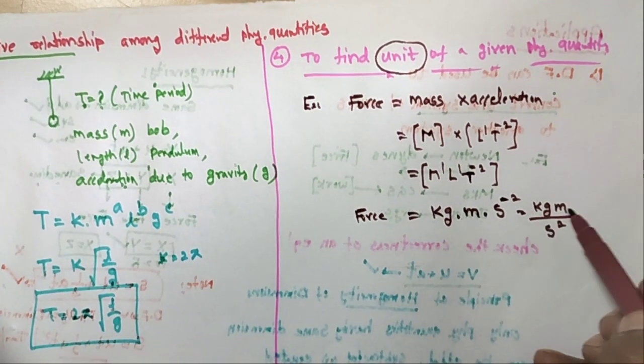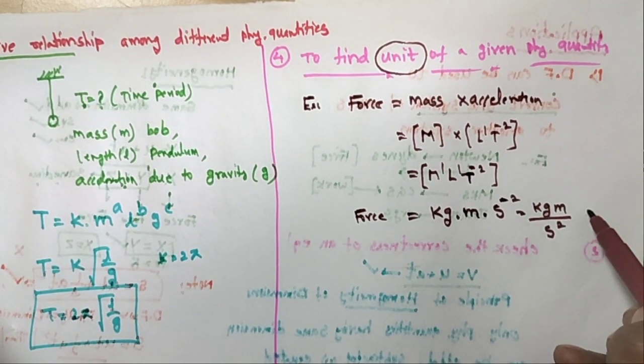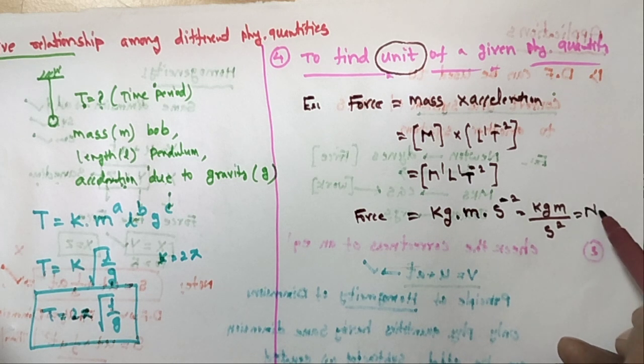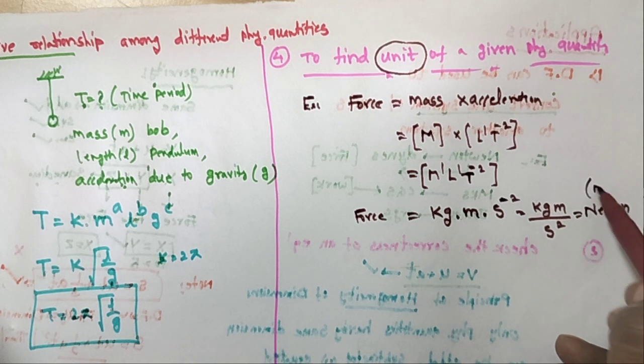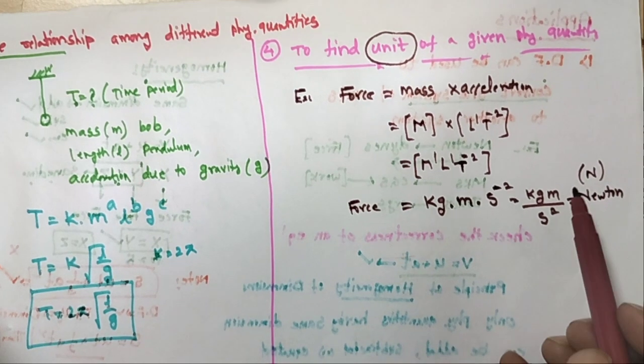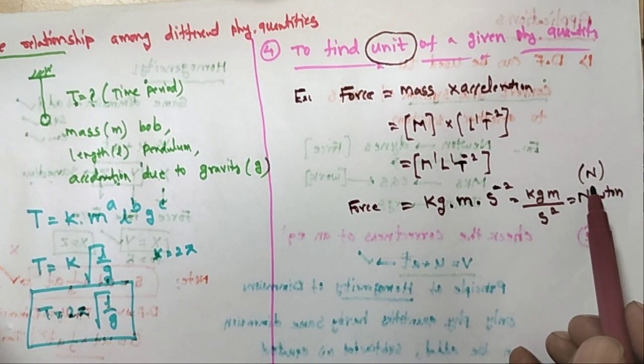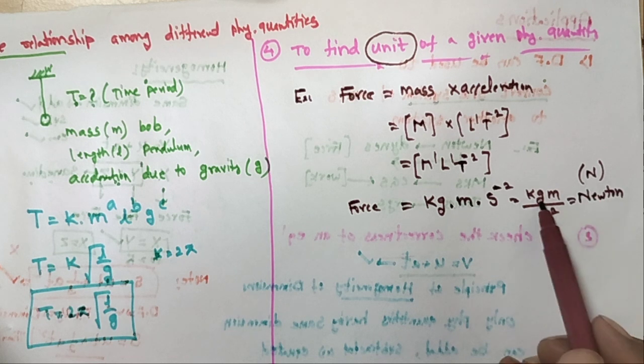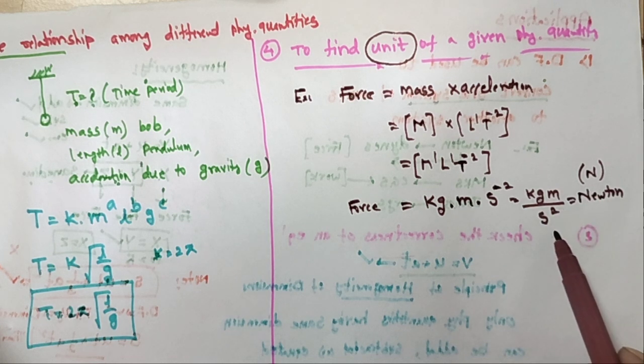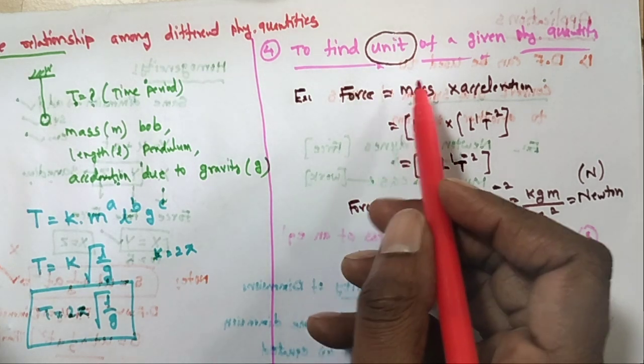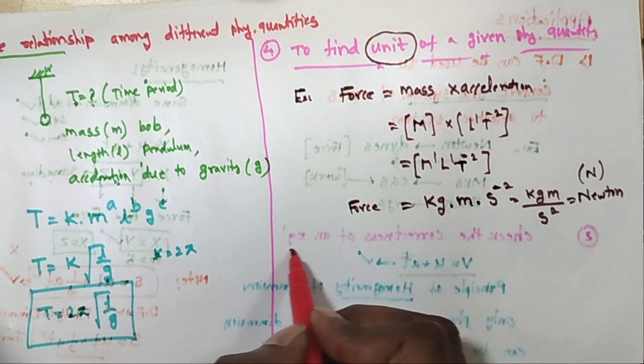The kg meter per second square is called Newton, capital N. The capital N shows the Newton, which is a force unit. So this is the fourth one, to find the unit of a given physical quantity.